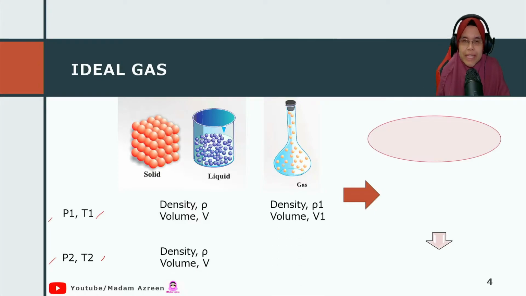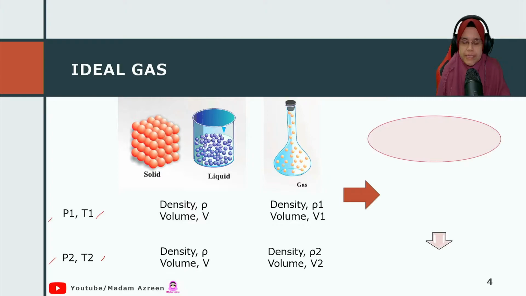However, for a gas at P1 and T1, the density is ρ1 and the volume is volume 1. What happens when the change of temperature and pressure occurs, at P2 and T2? The density and volume of a gas change based on the temperature and pressure.